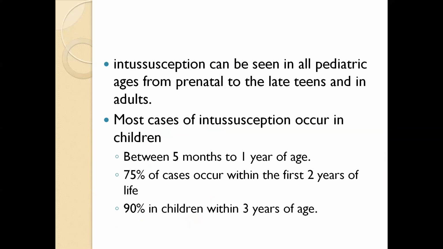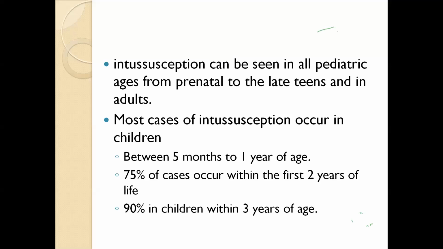The most common age for intussusception is 5 months to 1 year, in the majority of patients, but it may present at a later age. Even 90% of cases present at less than 3 years of age. 75% present within 2 years, and the remaining 90% of cases present within 3 years of age. This is basically the common type of intussusception.